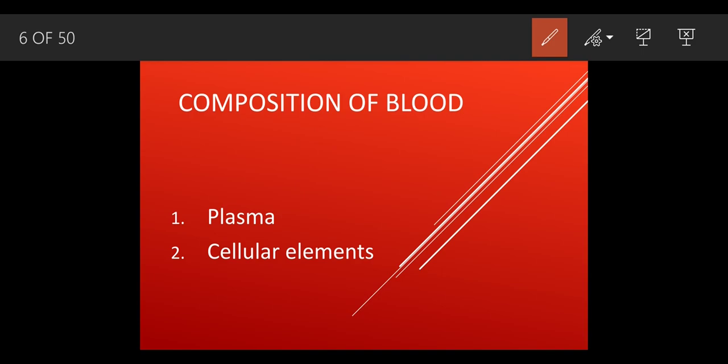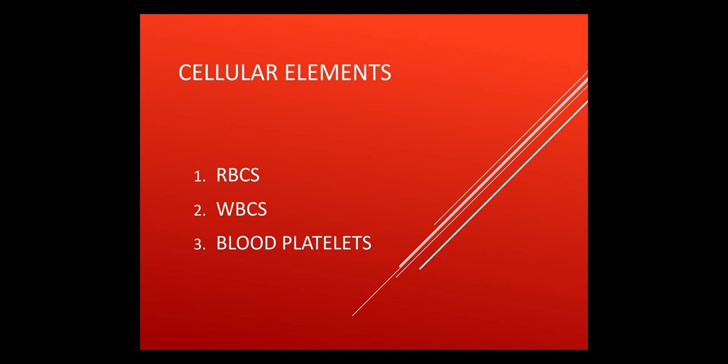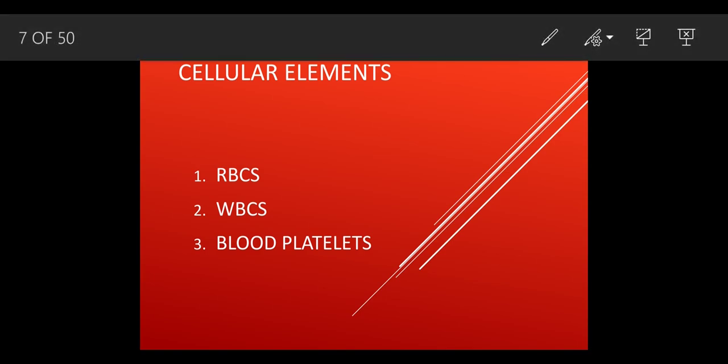Now we are going to discuss cellular elements. As I said, three types of cells we are going to see: RBCs, WBCs, platelets. Blood platelets or platelets is one and the same. These are the three essential cells in our body. Without these three cells, a human body can't function properly. So these three cells are very important.